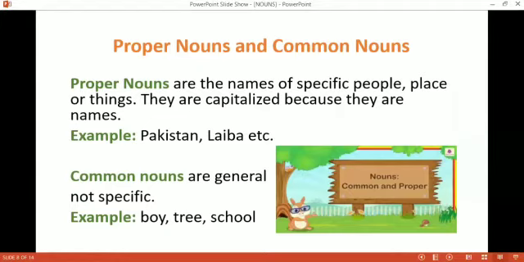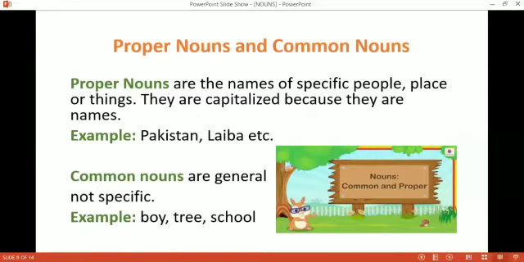Okay, children, now I will teach you about proper nouns and common nouns. First, I'll explain what proper nouns are. Proper nouns are the names of specific people, which means they are the names of particular people, places, or things.